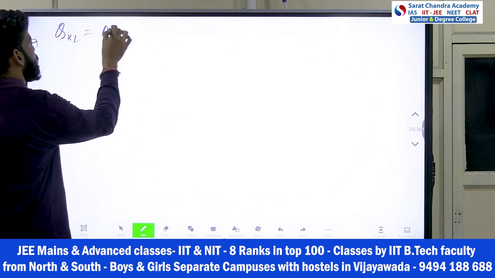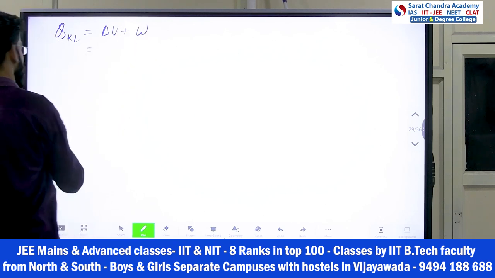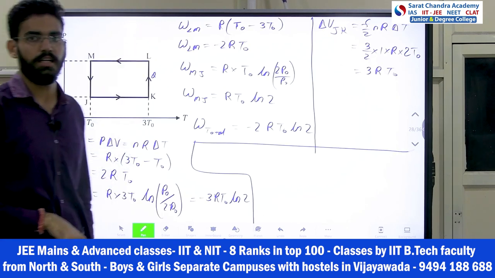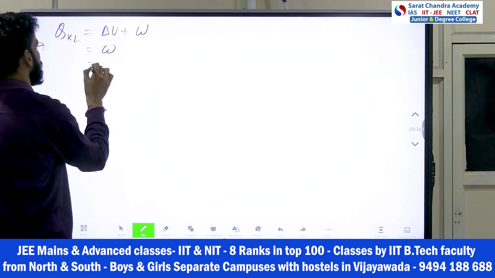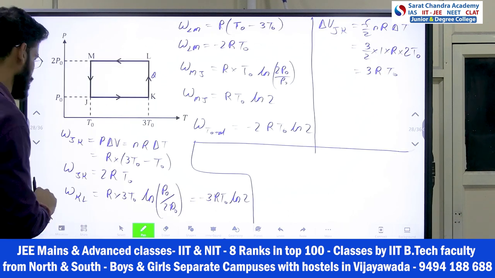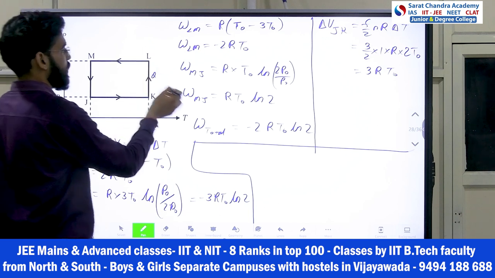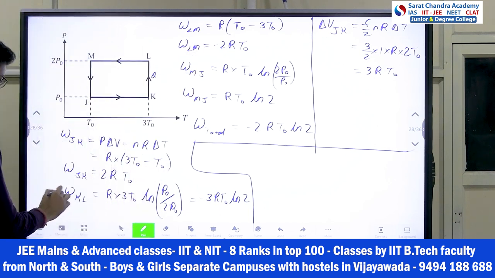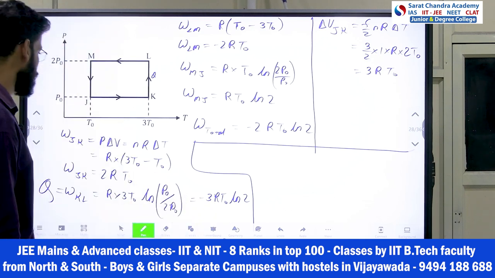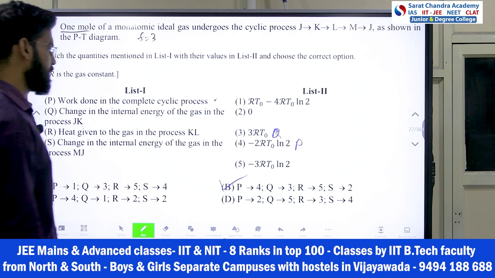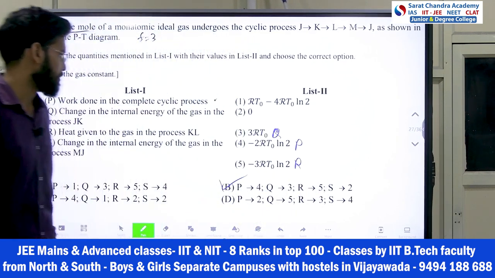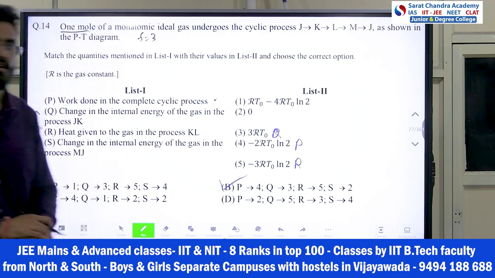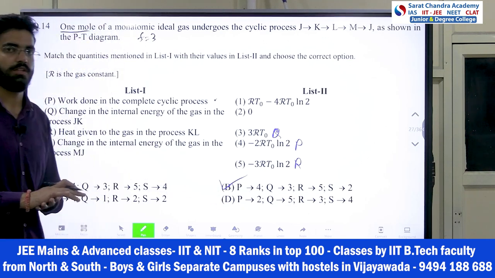So Q is what? Delta U plus W. Right? So in this process, it is isothermal. So delta U is what? 0. So this will come equal to W only. And W we calculated. W in Q2, K to L. So this is only the Q. Right? So what is this value? Minus 3 RT naught ln 2. This one, obviously, we take the answer already. So this one is your R. Why? Because delta U is 0, so work done is equal to Q.